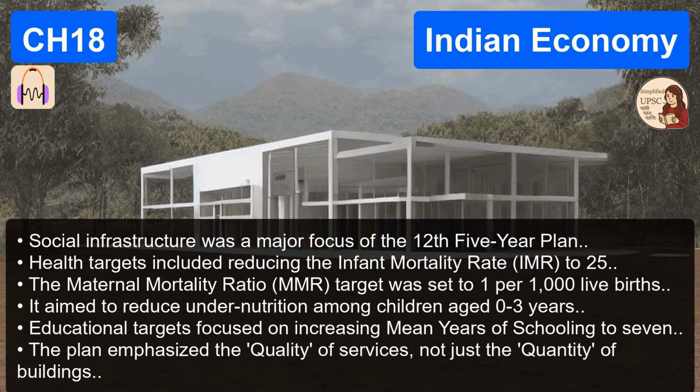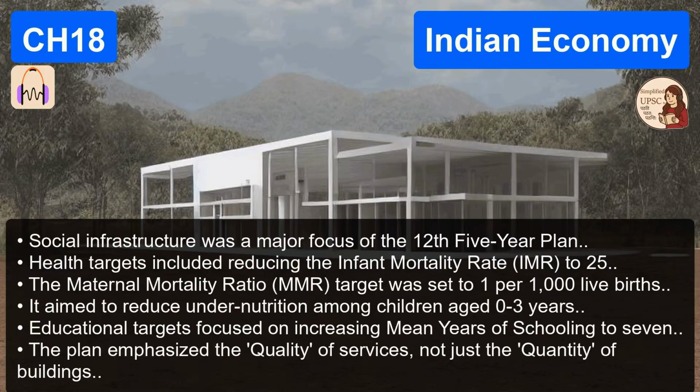I'm looking at our notes here, and I see infrastructure targets too. Yes, physical infrastructure was huge. They wanted overall investment in infrastructure to reach 9% of the total GDP. 9% of GDP is a massive amount of capital. We are talking huge investments in roads, ports, and power generation. They specifically aim to connect all villages with all-weather roads. Which changes the local economy overnight. Completely. And importantly for the future, they set a target for financial inclusion, aiming for 90% of all households to have access to banking services.